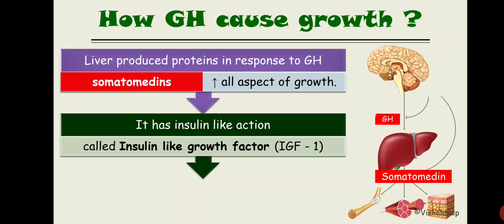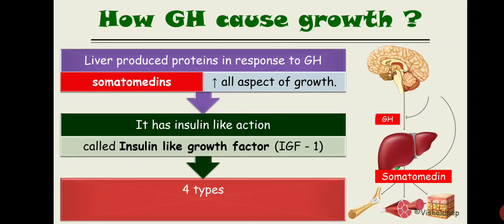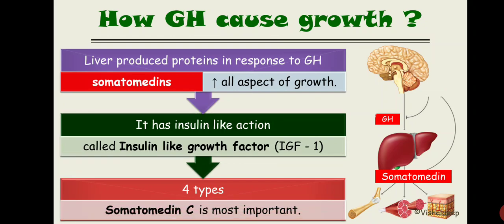So you see IGF-2 is produced first, after that IGF-1 is produced, right? IGF-1, or somatomedin, has four subtypes: somatomedin A, somatomedin B, somatomedin C, and somatomedin D. The most important one is somatomedin C.